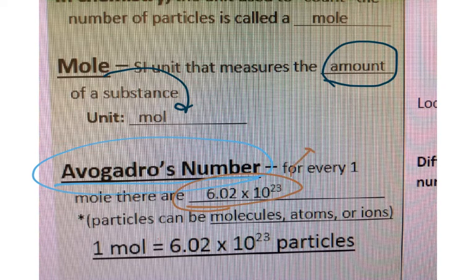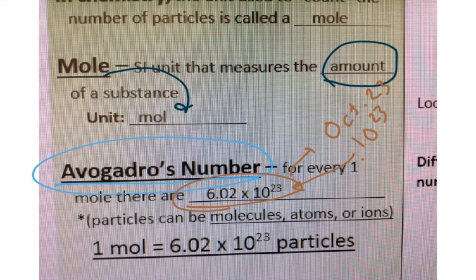If you've ever seen any former students or heard about Mole Day, we do celebrate Mole Day, which is October 23rd. Why is it October 23rd? Because October is the 10th month, and the 23rd, so it's 10/23, like 6.02 times 10 to the 23rd. So that's why we celebrate Mole Day on October 23rd. All a mole, once again, represents is the number 6.02 times 10 to the 23rd.